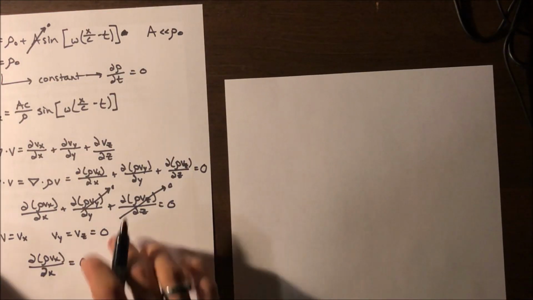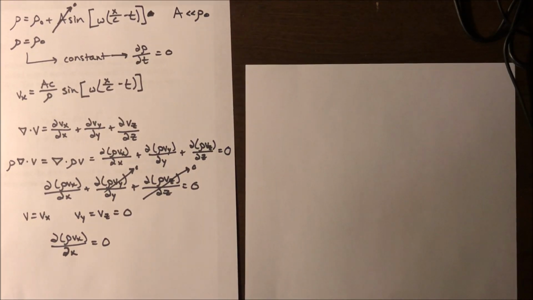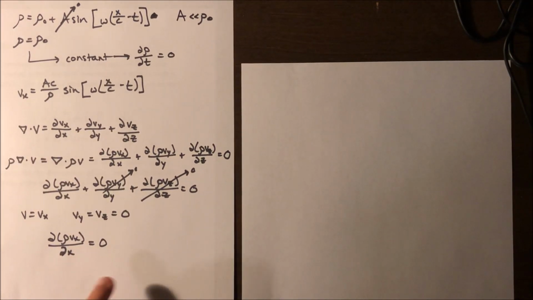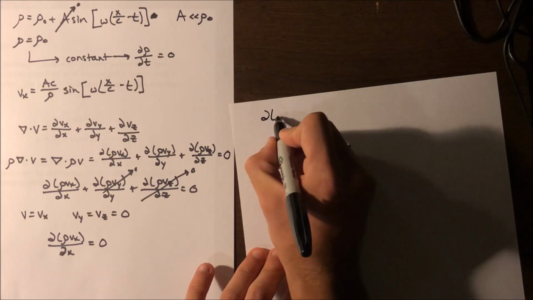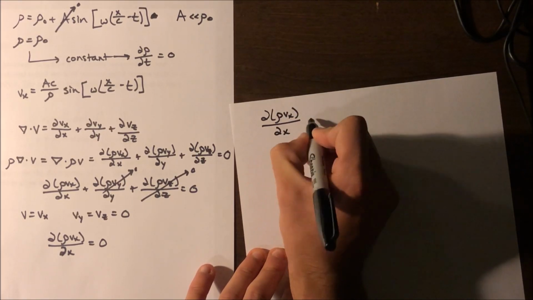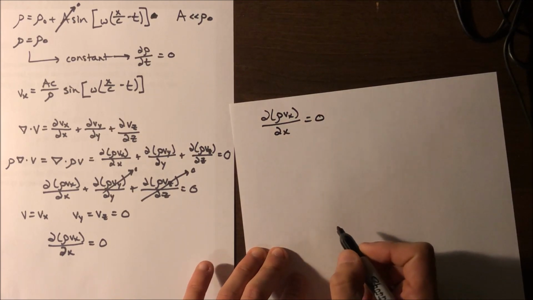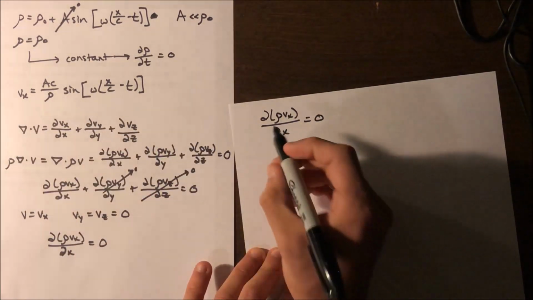Okay, now with what we know from this equation, let me pull that over. Partial of rho vx over partial x equals 0. Now we're plugging in the updated velocity equation right here.